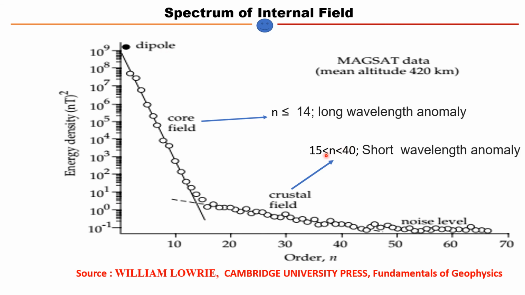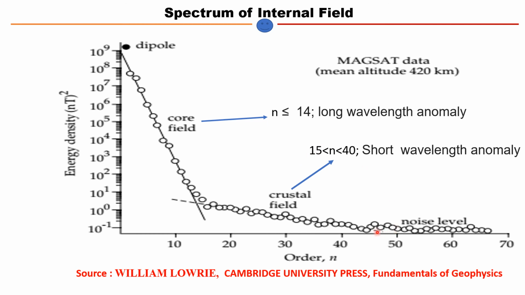For n lying between 15 to 40, we get the anomaly of the crustal field. So we subtract the main field. In our previous slide we described how we can get the crustal field from the IGRF. This is called the short wavelength anomaly, because we subtract from the IGRF, eliminate the long wavelength part and get the short wavelength part.